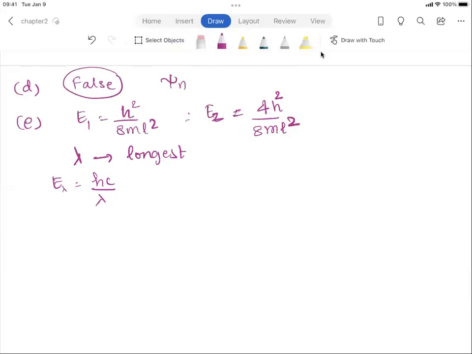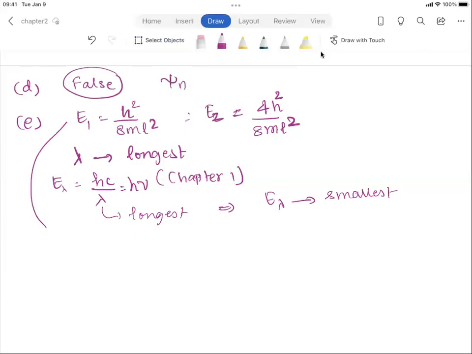This is what we learned in chapter 1, which is also equal to h times nu when you use the frequency, right? So when you have this to be the longest wavelength, that would imply that the energy for the transition is going to be the smallest possible energy. The transition should have the smallest energy, right?